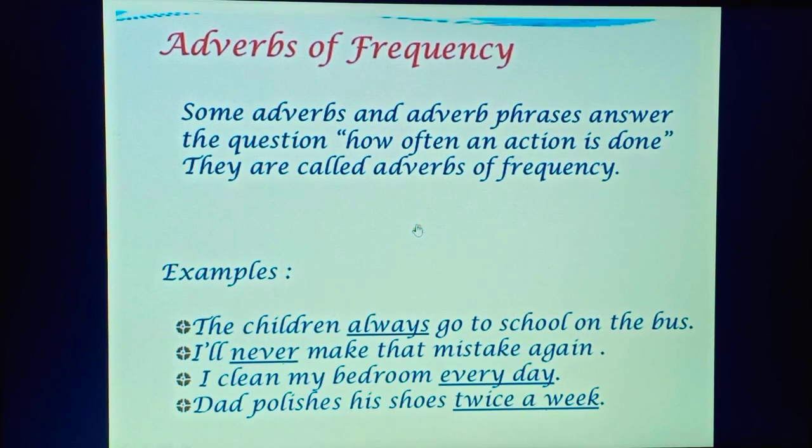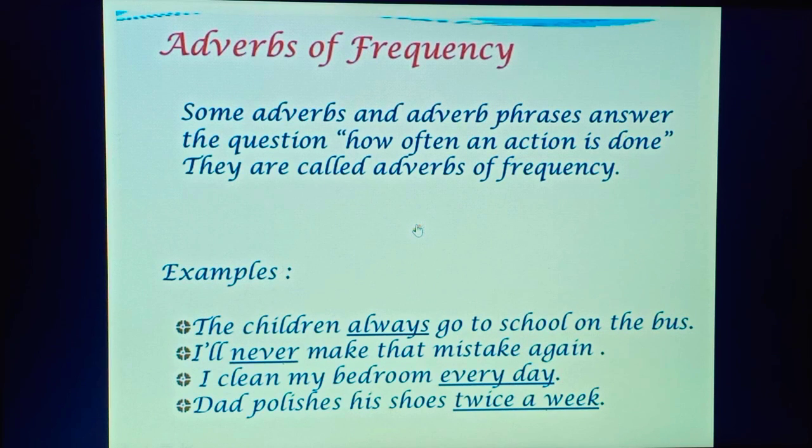So, the next type of adverb is adverb of frequency. Adverb of frequency or number. It tells us how often or how frequently an action is done, right? It gives the answer to the question how many times, or frequency or number. Once, again, always, never, often, rarely, frequently, etc. are some adverbs of frequency or number, right?